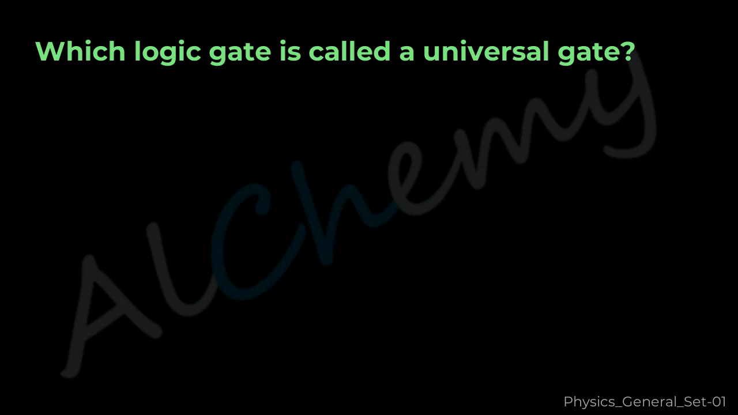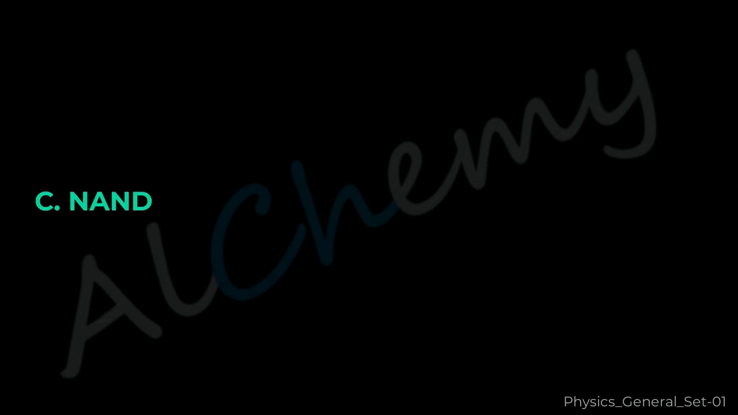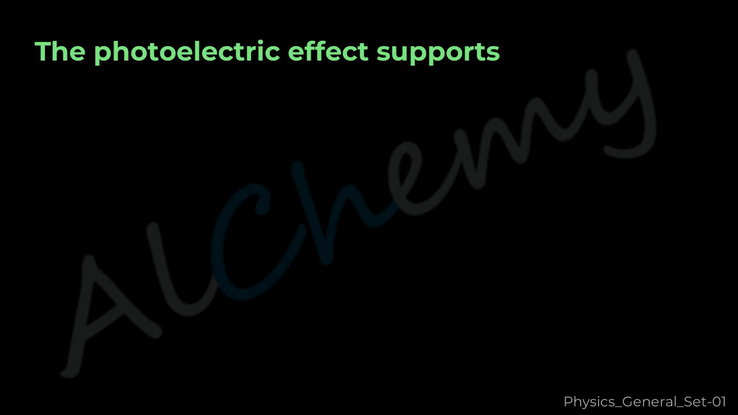Question 35. Which logic gate is called a universal gate? A. AND, B. OR, C. NAND, D. XOR. The correct answer is C. NAND.